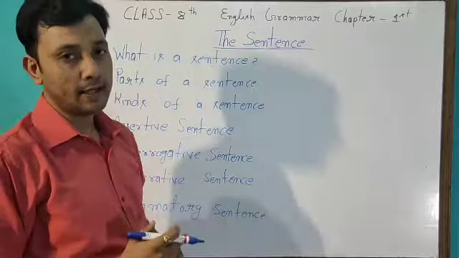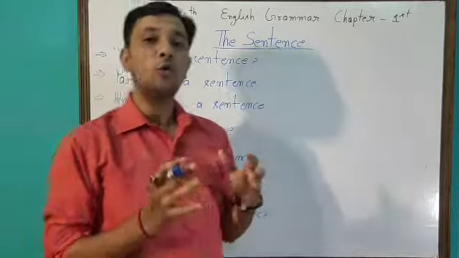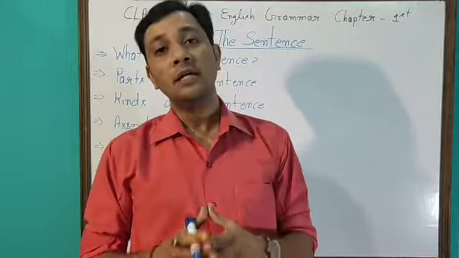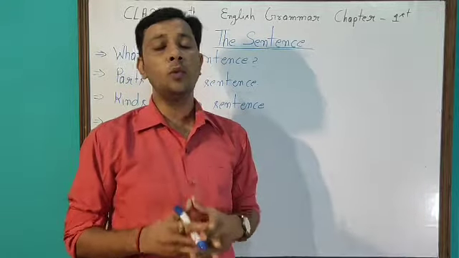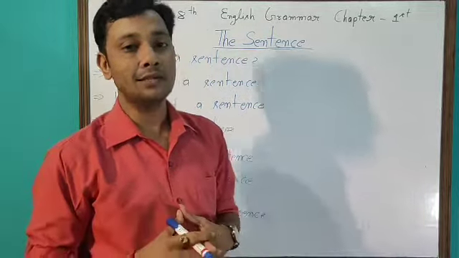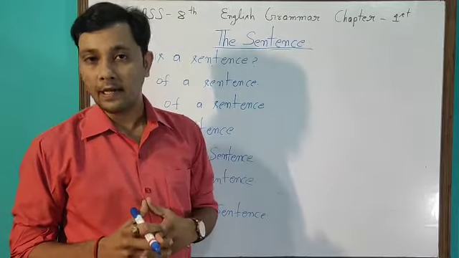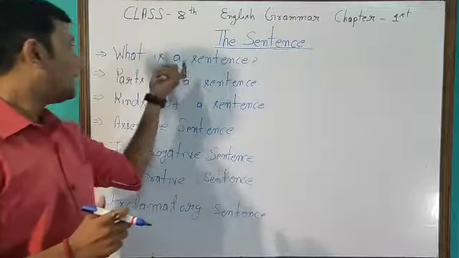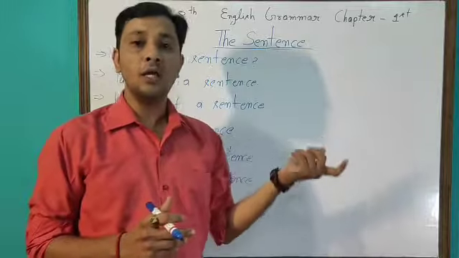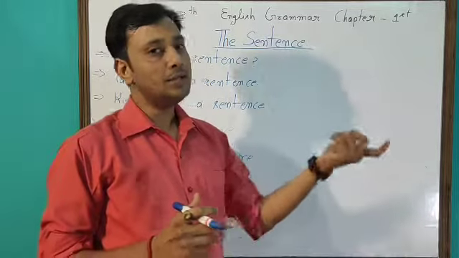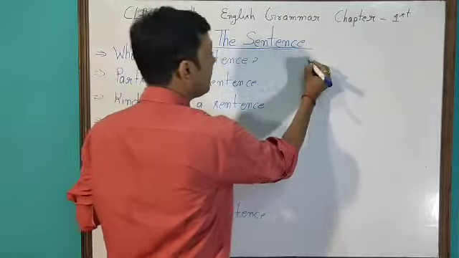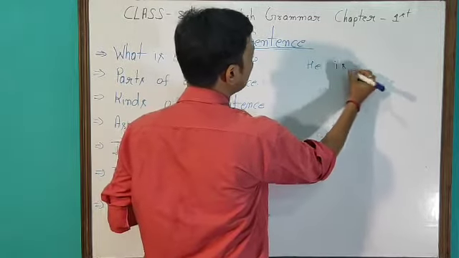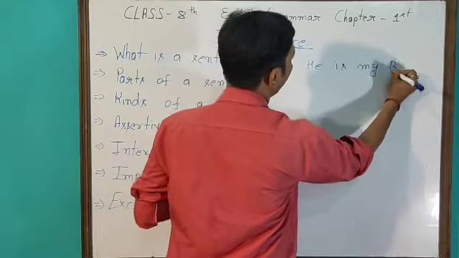Now what is the sentence? A group of words which gives sense is called a sentence. I repeat, a group of words that makes a sense is called a sentence. Clear? What is a sentence? A group of words that makes a sense is called a sentence. For example, he is my brother.